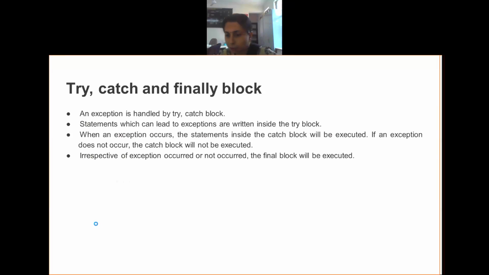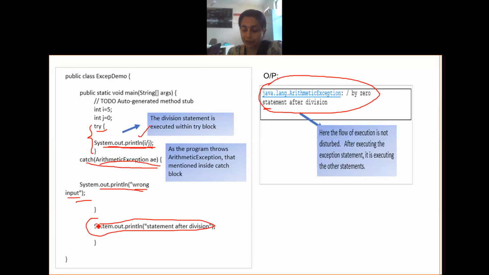Then I have a question for you before I go ahead. What is this try, what is this catch, and what is this finally? I have told you the try block contains the set of statements that may lead to an error. All such statements bundled up inside opening and closing curly braces become a try block.